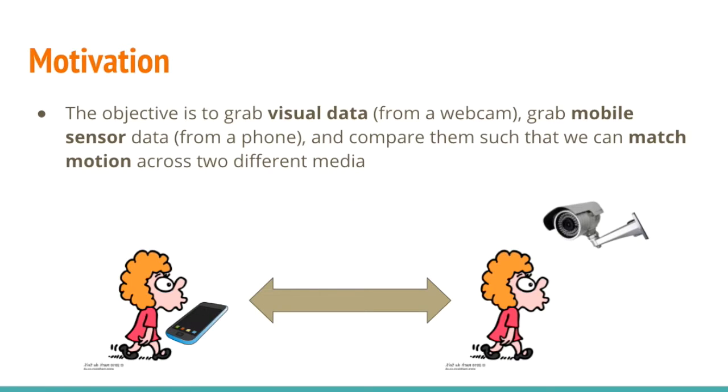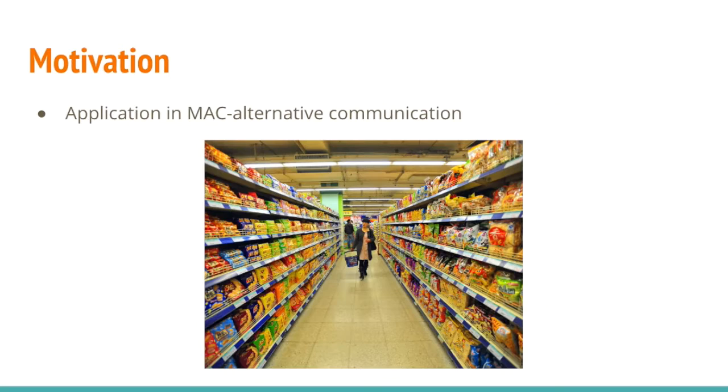The primary goal for our project is to identify and match motion across visual and sensor data. Our key intuition is that visual data and mobile data are very different, but there is a way to extract a common set of motion information across both media.